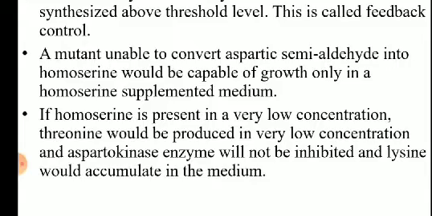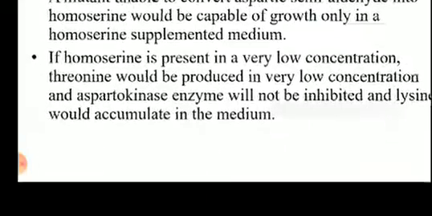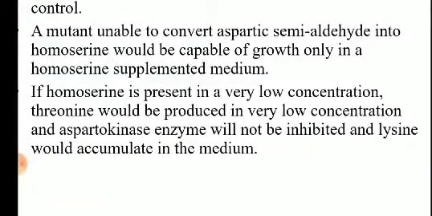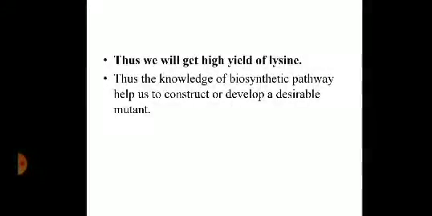The mutant is unable to grow in the absence of homoserine. So if homoserine is present in very low concentration, threonine will be produced in low concentration, aspartokinase will not be inhibited and lysine would accumulate in the medium. Thus, we get a high yield of lysine by removing feedback control.